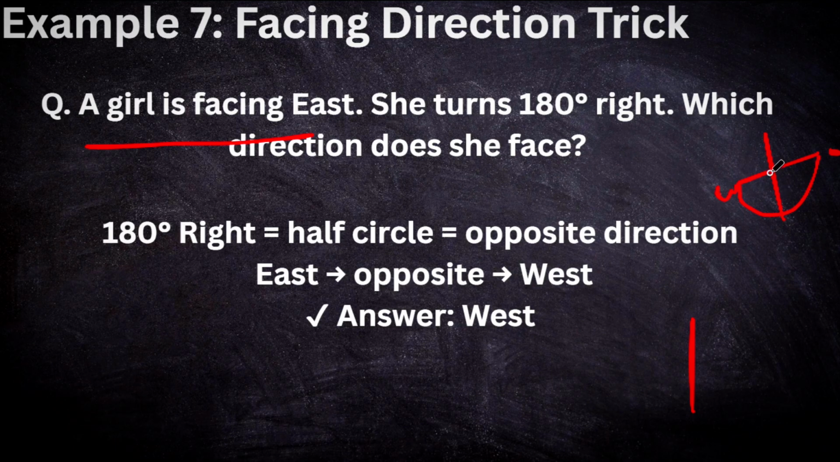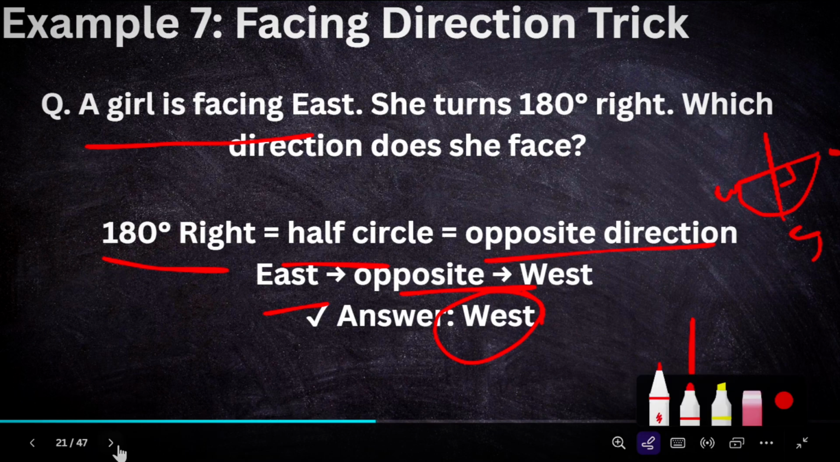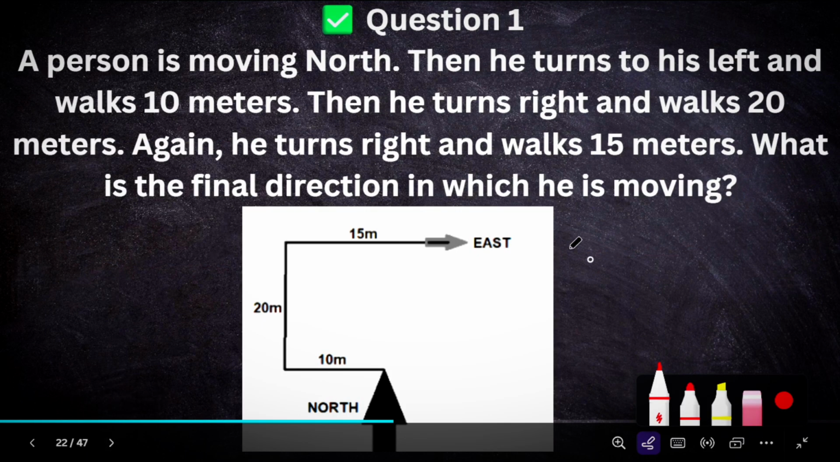She faces the west direction, because the angle between the two directions, east and south, is 90 degrees, and between south and west the angle is also 90 degrees. So 90 plus 90 is 180 degrees. A 180 degree turn to the right is a half circle, to the opposite direction. East is opposite to west. So the answer is west. So next, now the actual problem.